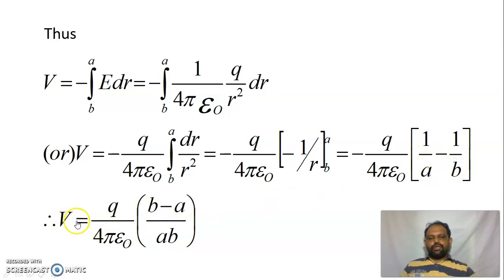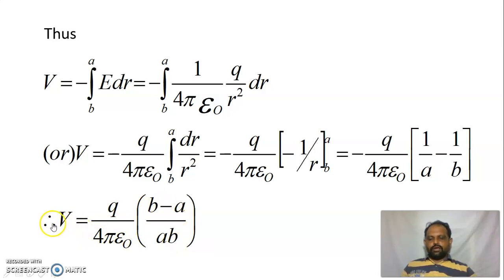So V will be equal to q divided by 4 pi epsilon naught, ab is the LCM, so b minus a. So the potential is q divided by 4 pi epsilon naught into b minus a divided by ab.